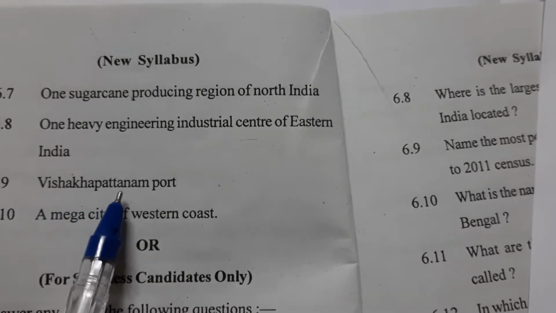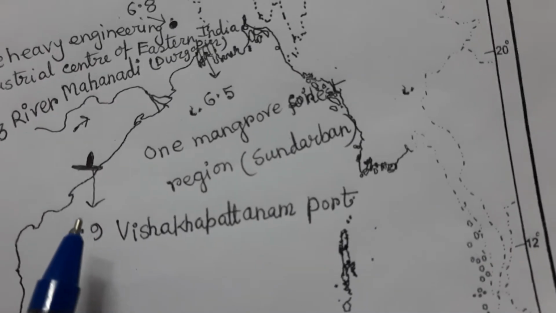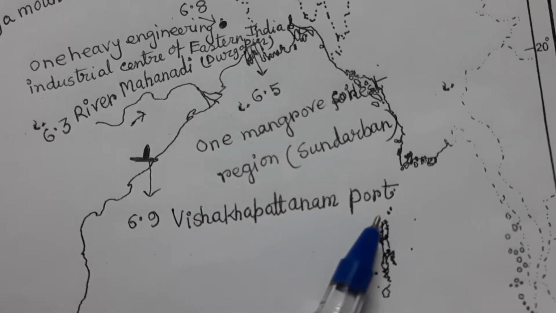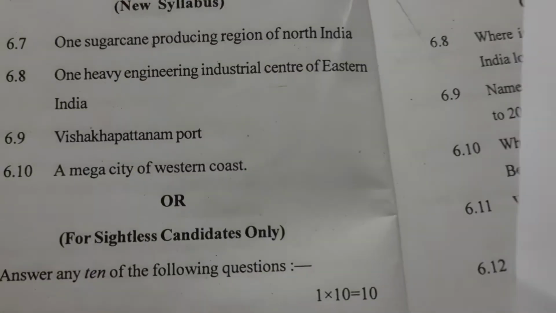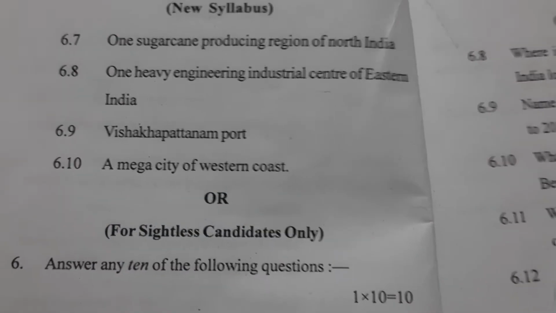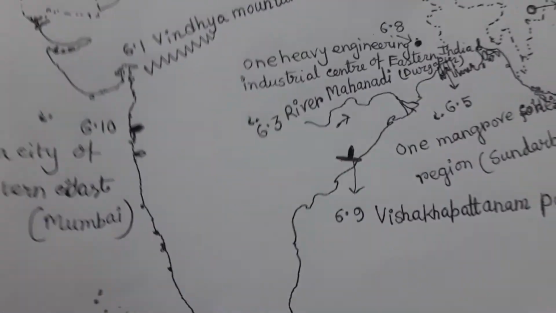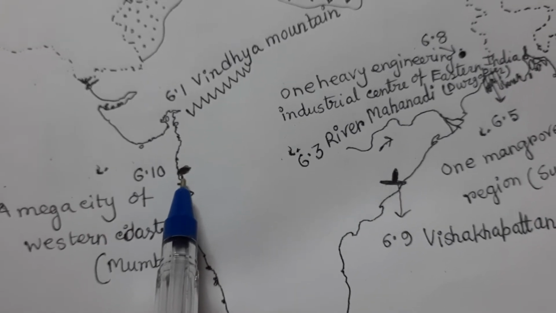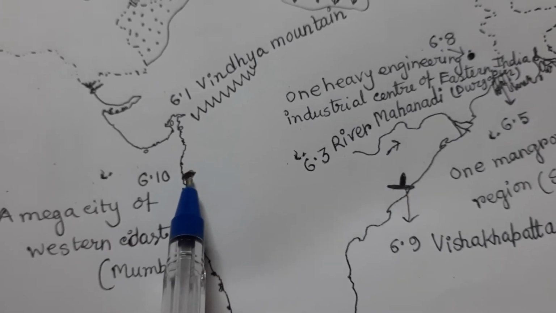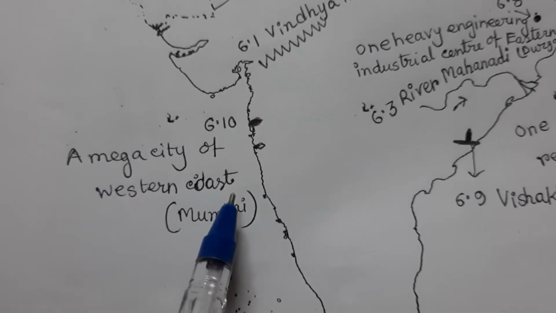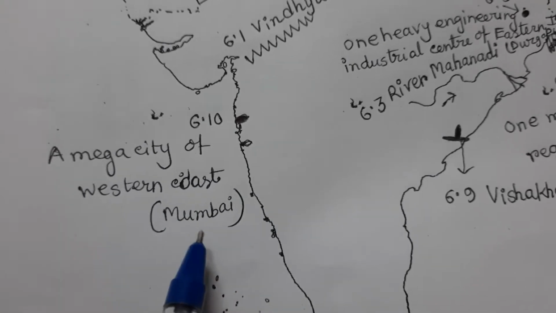6.9, Visakhapatnam port. You draw the port region like this and then write 6.9 Visakhapatnam port. 6.10, a mega city of the western coast. We know that Mumbai is a mega city of the western coast, so I draw the point and then write 6.10 a mega city of the western coast, Mumbai.